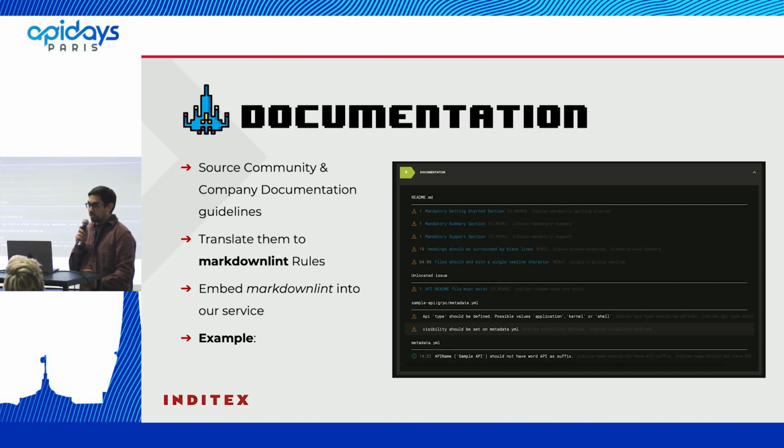The documentation is also the attributes or something like the API naming that is really important. If not, we can have APIs in Spanish, Catalan, English, and a lot of languages, with several things that we don't want. These rules are translated not using Spectral like before. Instead, we are using Markdown Lint. Here we can see another example that we are going to talk about more in the demos.